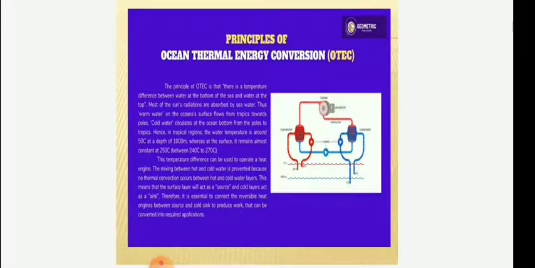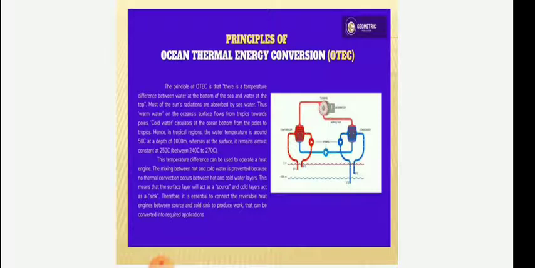Next is the principle of ocean thermal energy conversion, that is OTEC. The principle of OTEC is that there is a temperature difference between the water at the bottom of the sea and the water at the top. Most of the sun's radiation is absorbed by the seawater. Thus warm water on the ocean surface flows from the tropics towards the poles. Cold water circulates at the bottom of the ocean from the poles to the tropics.